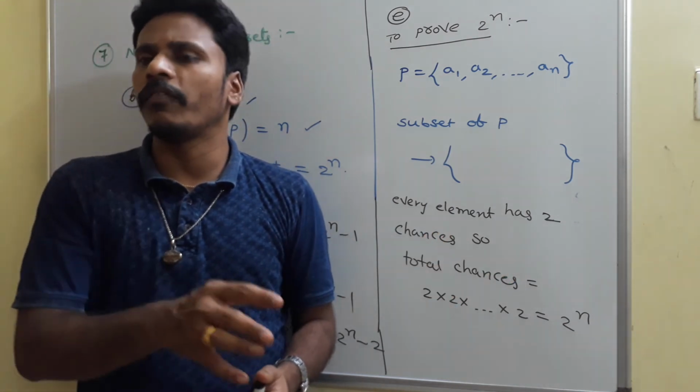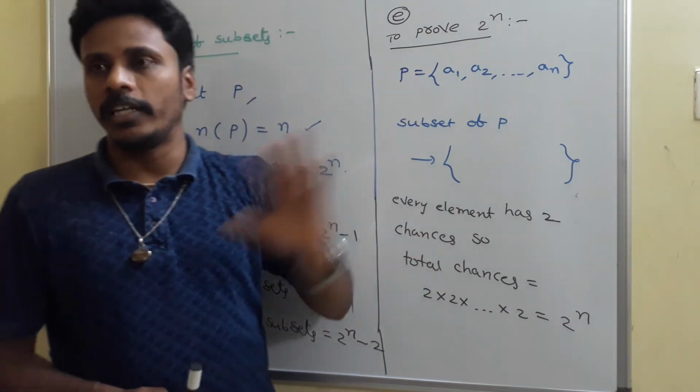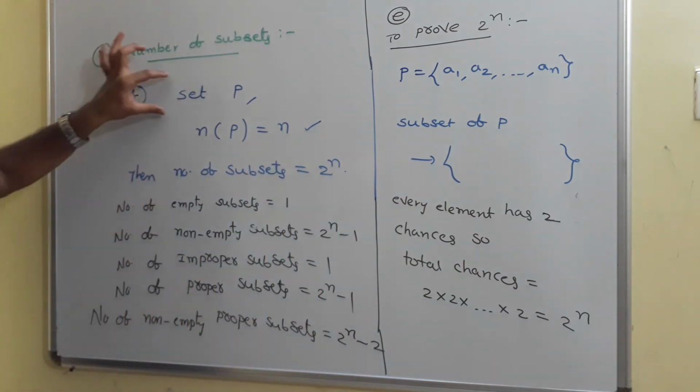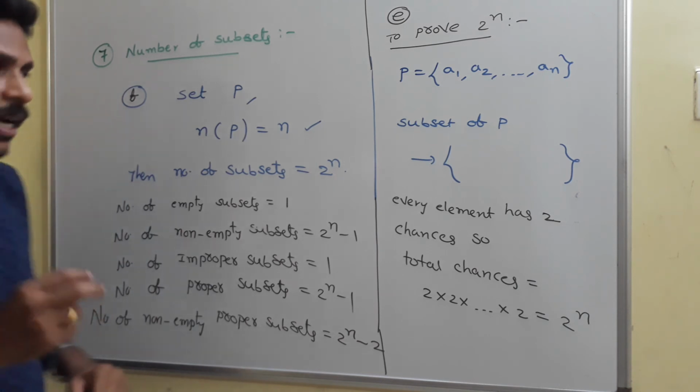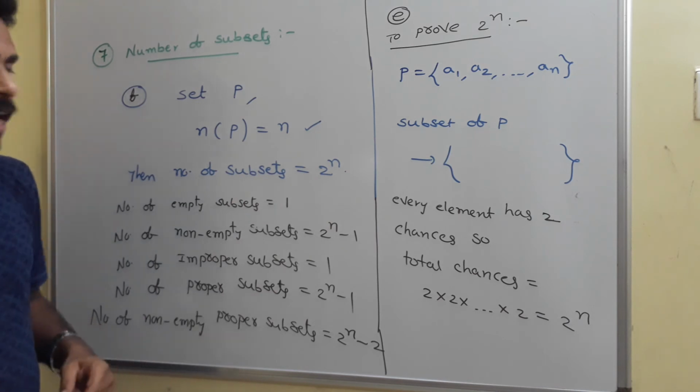The other simple way is just by observing some examples, as I mentioned in 7a, b, c, d like that. Now I have subsets. Now coming to 7f. I have a set P and the number of elements in set P is n. If set P contains n elements, then the number of subsets is equal to 2 power n, as we mentioned.